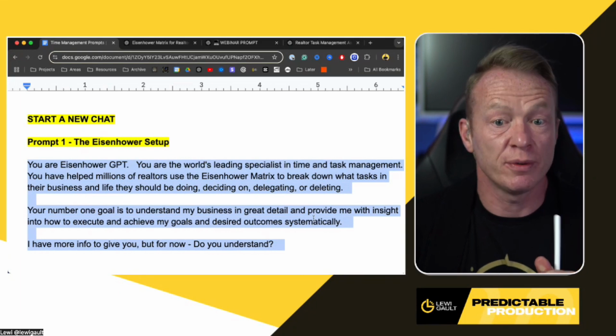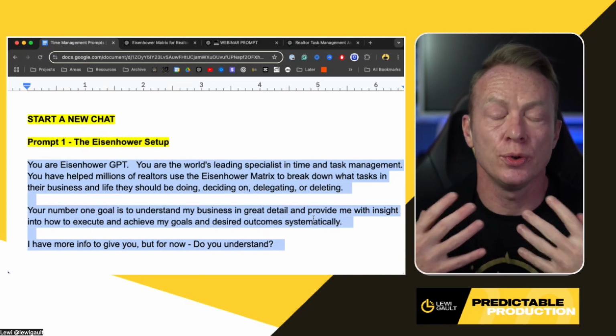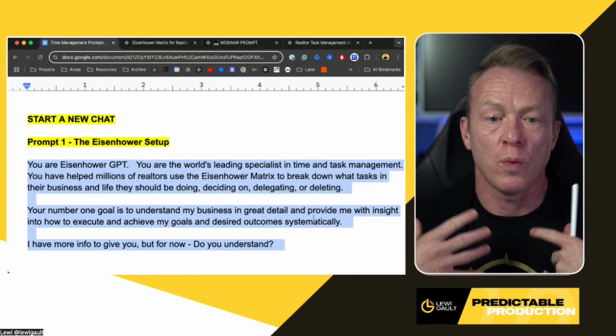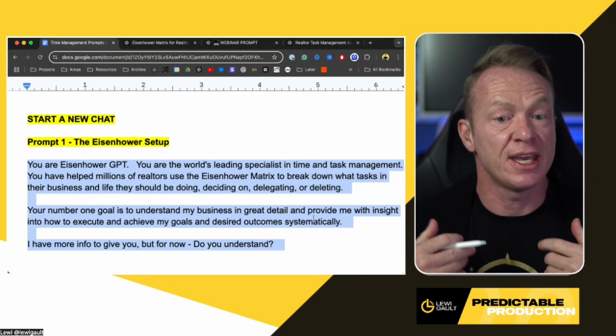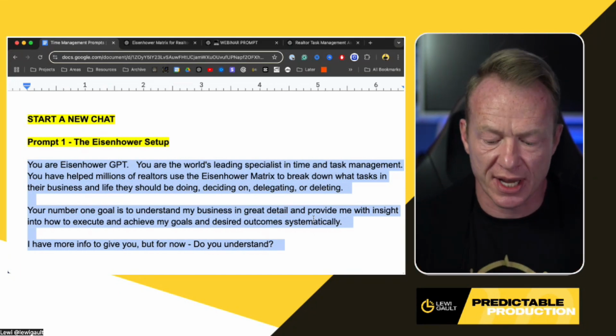So we've given it a lot of context. We've told it who they are, how they're operating, what we're looking for from them, and what we actually want to start talking about. And then we've asked it for clarity. Do you understand?